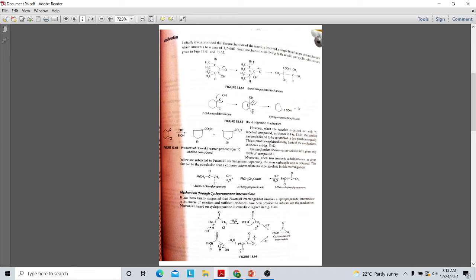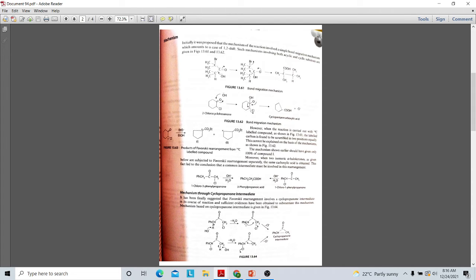We can see in the case of this molecule the cyclopropanone product. Here this is an alpha haloketone. In the presence of a base, it will abstract a proton, eliminating water, and this will form a carbanion. That is the carbanion you can see here, CH minus.